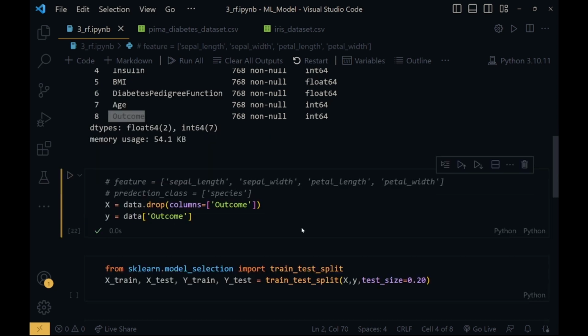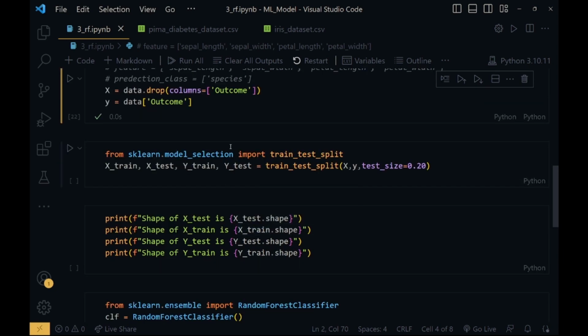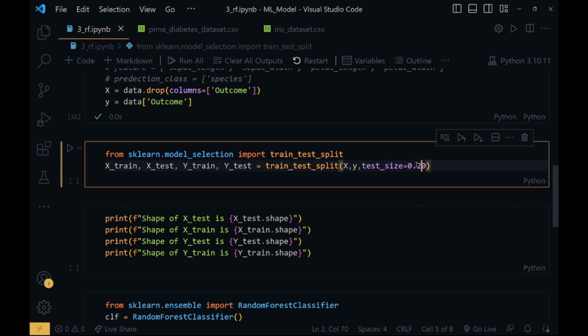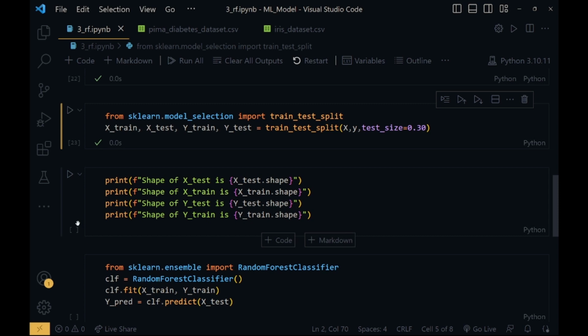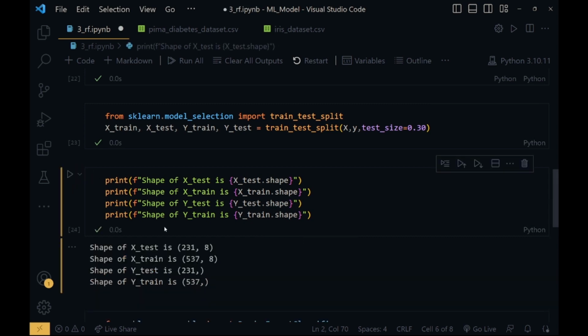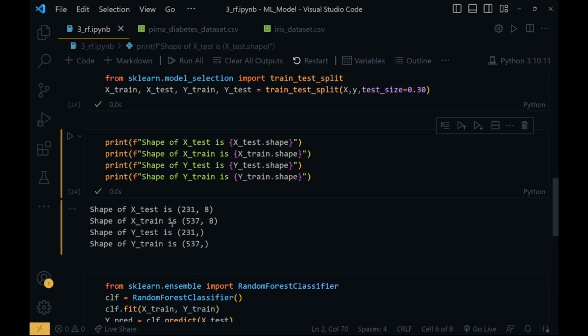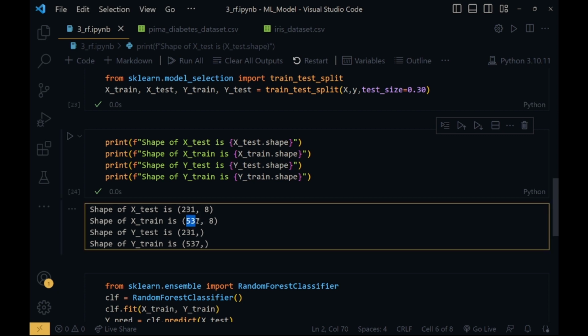Now we'll run it, and we'll import train_test_split from sklearn.model_selection, and split the data into training and testing parts, where the test size I have taken is 20 percent, I can take 30, whatever is needed. I'll run the cell, and I'll check if the data has been split properly or not. So the training data has like 500 entries, and the X test has 200 entries. So the data, I think, has split properly.